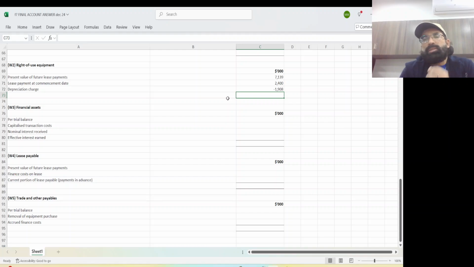Okay, so this is your depreciation. 1908 is your depreciation. You simply have to divide it by 5. Remember the 5 years life. So can you tell me what will be the closing balance of ROU? See, this 7631 is the closing balance of ROU for SOFP.